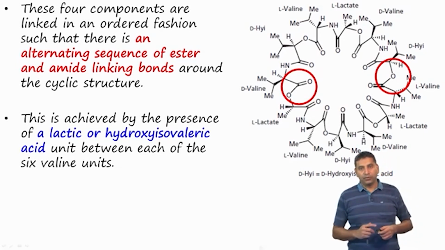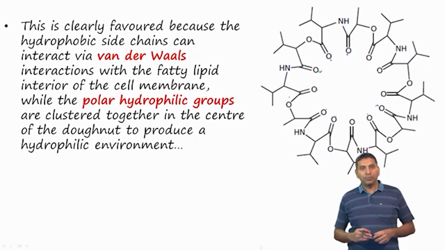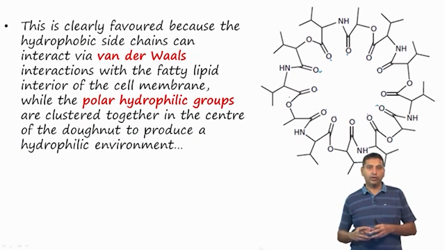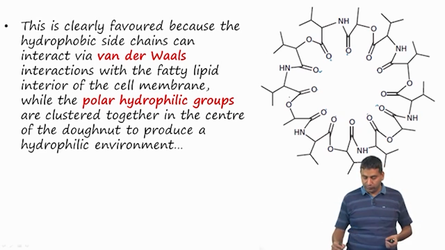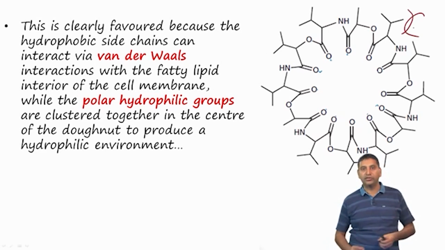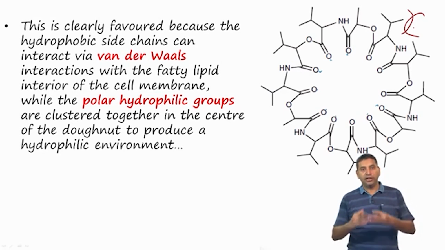So, as shown here, you can see the ester linkages which are present between the neighboring amide units. This structure is clearly favored because the hydrophobic chains can interact via van der Waals interactions. These hydrophobic chains can interact with each other, and they can also interact with the fatty lipid interior of the cell membrane.